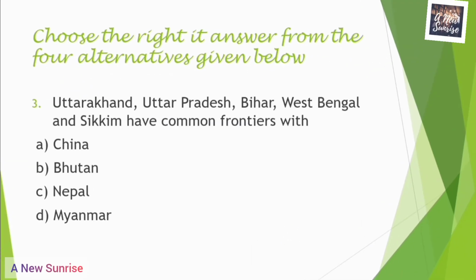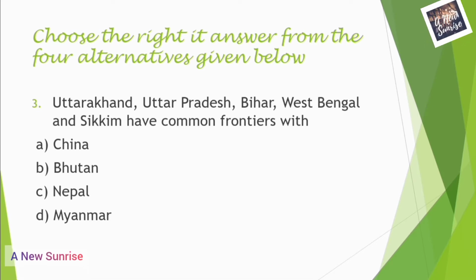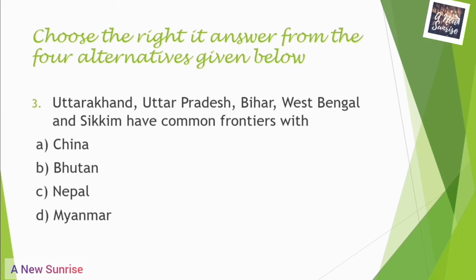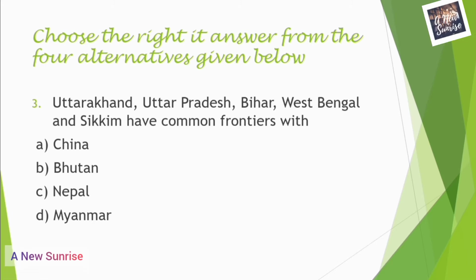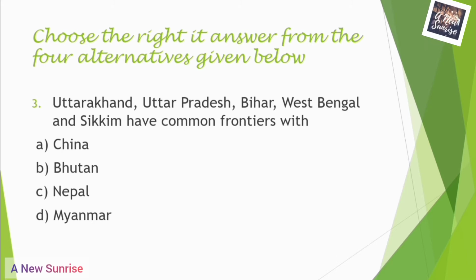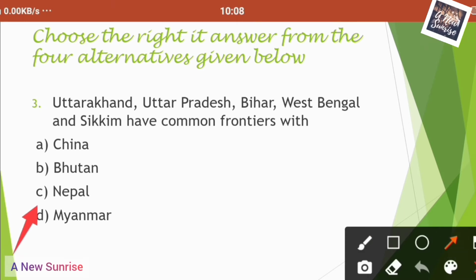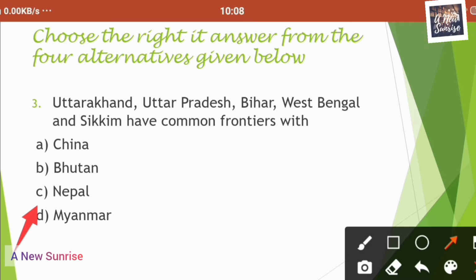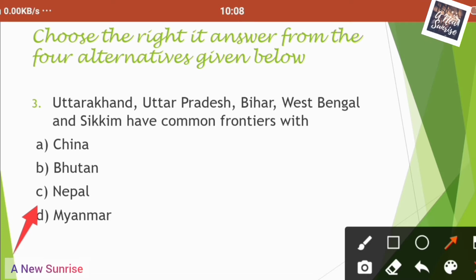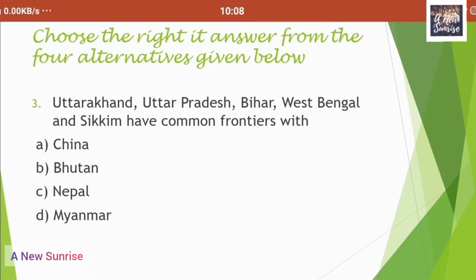Now let us proceed to our next question. Uttarakhand, Uttar Pradesh, Bihar, West Bengal and Sikkim have common frontiers with. Option A is China, the next one is Bhutan, the next option is Nepal, and the last option is Myanmar. Among these options, the third option is correct. Uttarakhand, Uttar Pradesh, Bihar, West Bengal and Sikkim have common frontiers with Nepal.